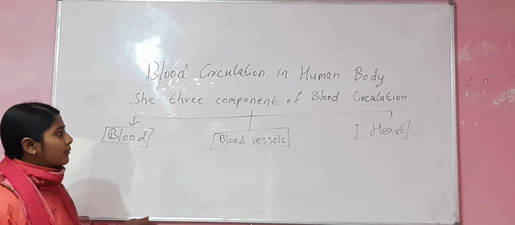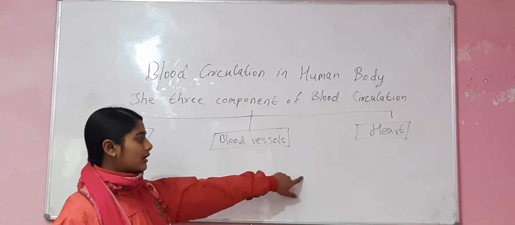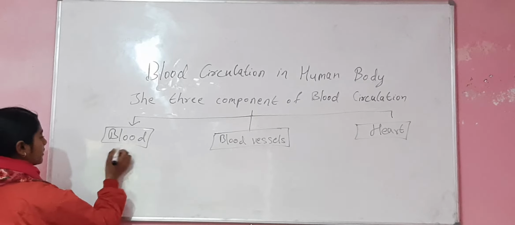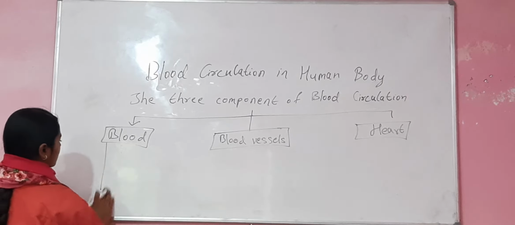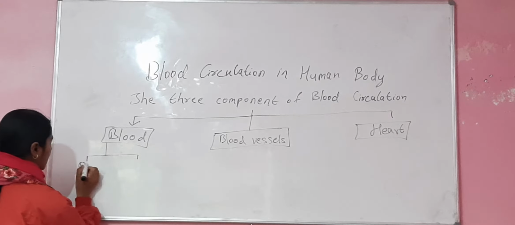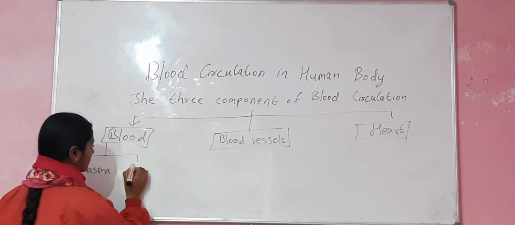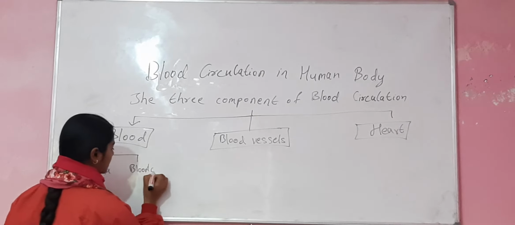The three main components of the blood circulation are blood, blood vessels, and heart. So blood also has the two components, that is plasma and blood cells.